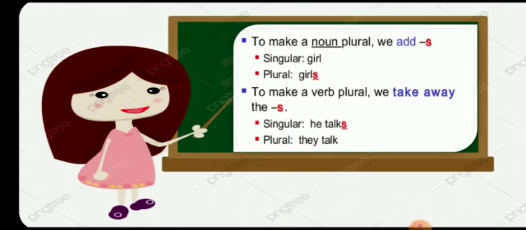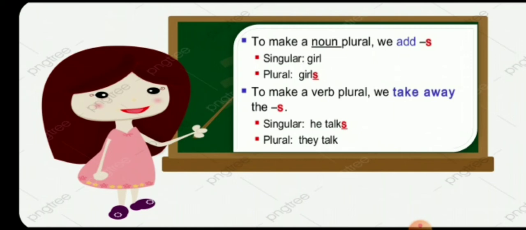Now, let us see how to form a plural noun and how to form a plural verb. To make a noun plural, we add s. See, singular girl but plural girls. Singular boy but plural boys. Singular flower but plural flowers.